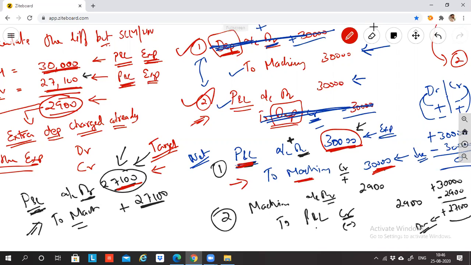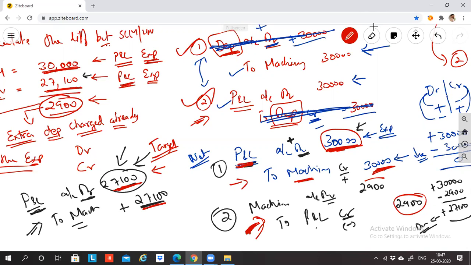So this entry is there, right? If you reverse the P&L to machinery entry, what automatically happens with that difference? P&L has 30,000. After passing this entry, P&L automatically becomes 27,100. Currently P&L is 30,000. When you pass this entry, machinery to P&L 2,900, the moment you put the entry, the accounts will automatically calculate profit and loss account 27,100, machinery 27,100.